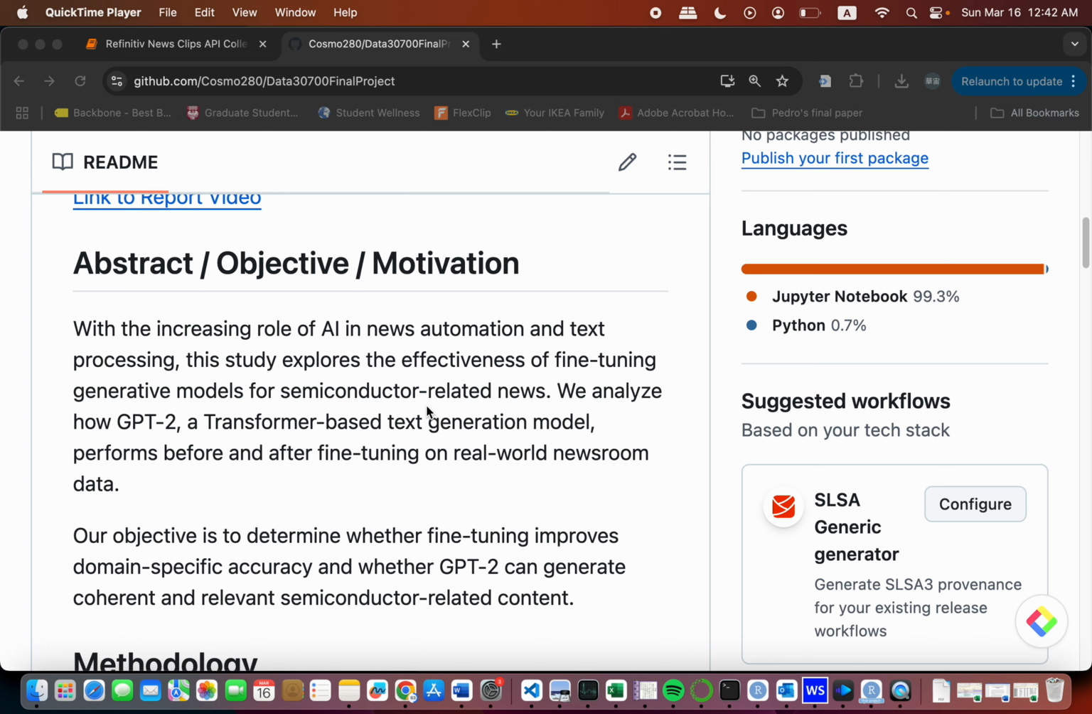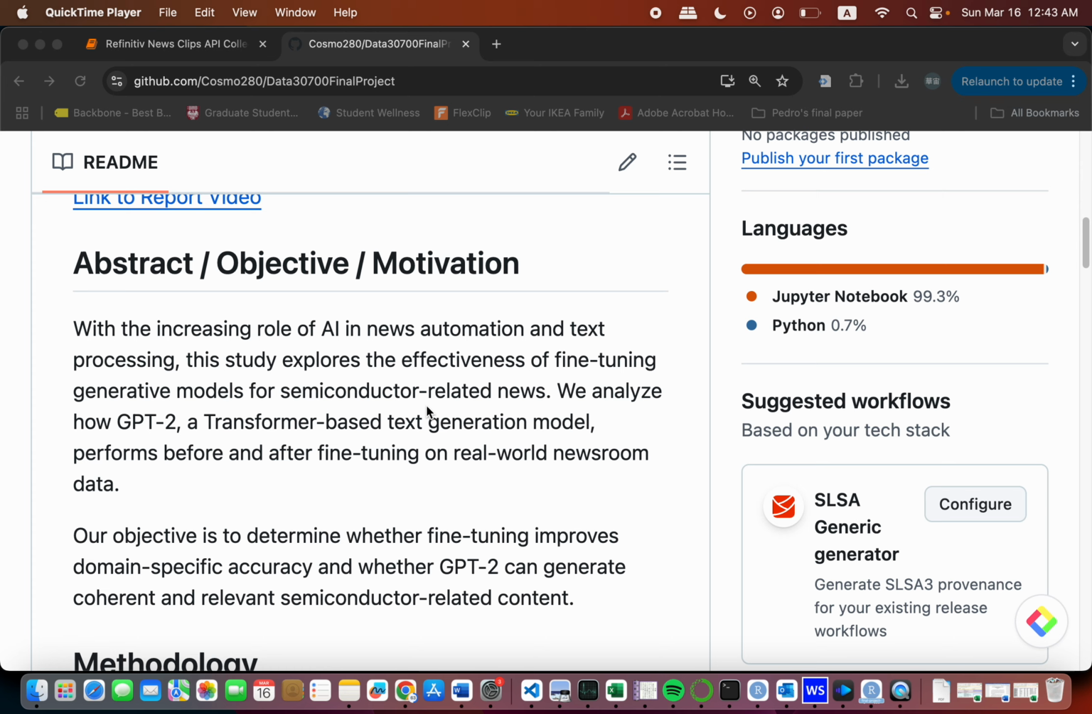I'm doing my group project on training a GPT-2 generative large language model with news clips I downloaded from the Refinitiv business database, and this is my project. I'm the only member of this group, so I did not have slides prepared. I'll use my GitHub repo as the visualization.